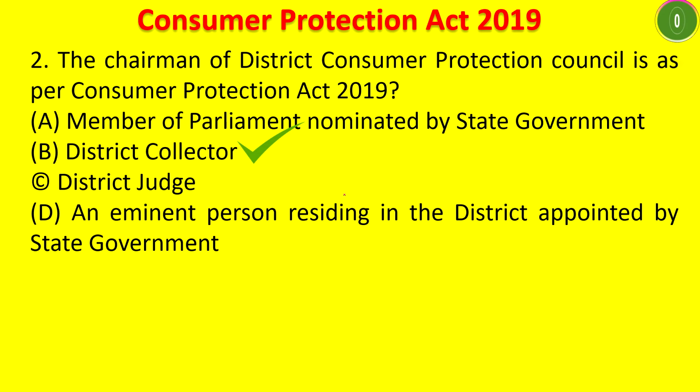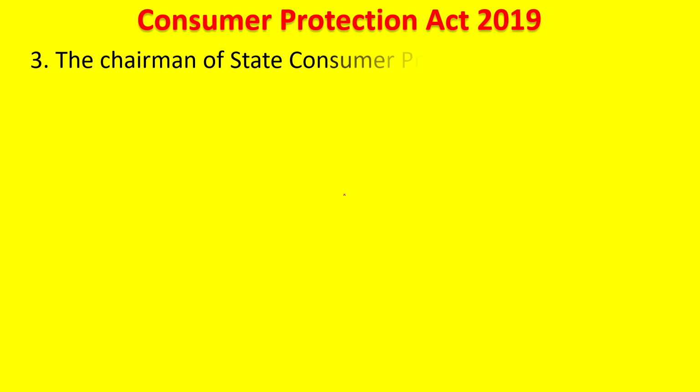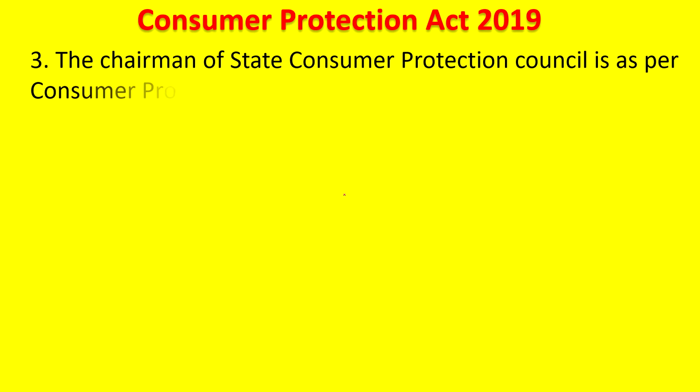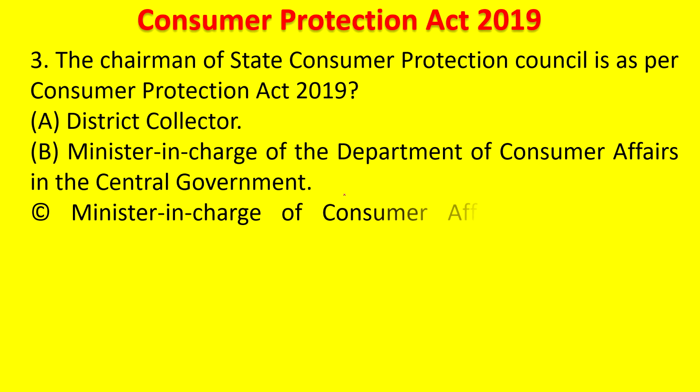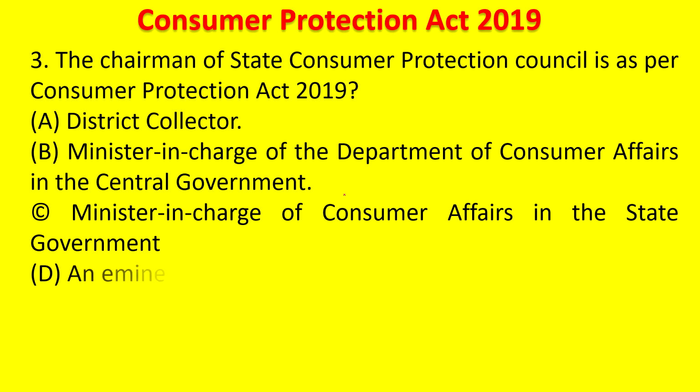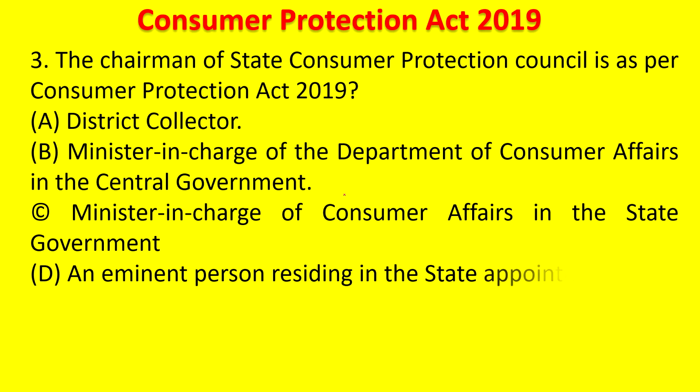For District Consumer Protection Council, it is the district collector. The chairman of State Consumer Protection Council is, as per the Consumer Protection Act: district collector, minister in charge of the Department of Consumer Affairs in central government, minister in charge of consumer affairs in state government, or an eminent person residing in the state appointed by the state government. Your time starts now. Post your answer in the comment section.